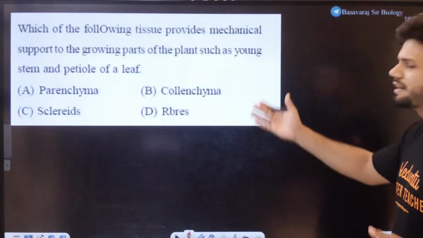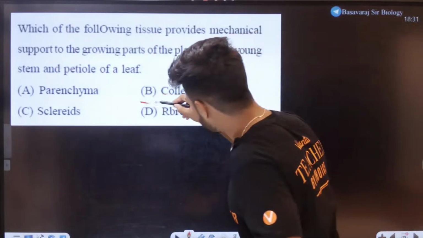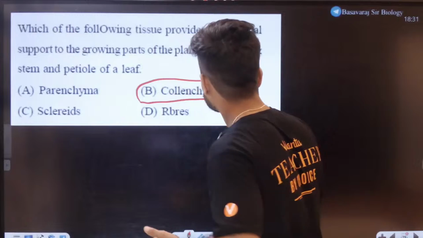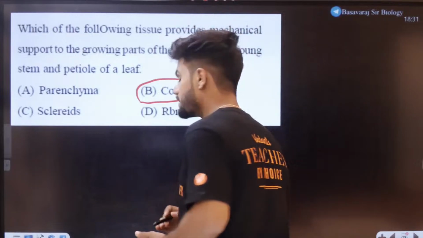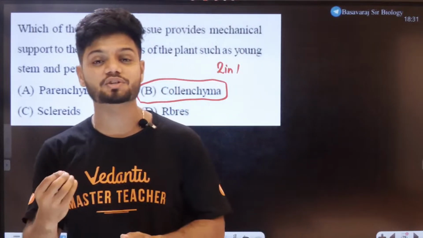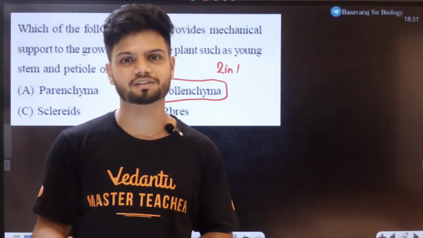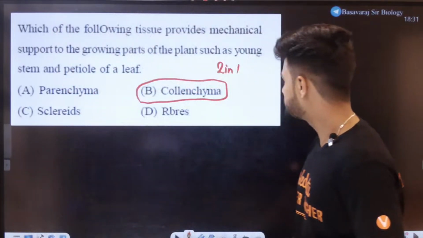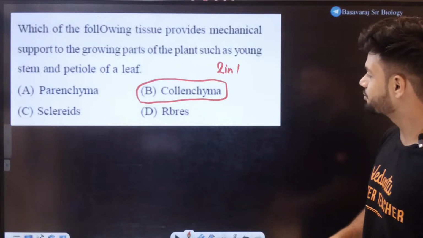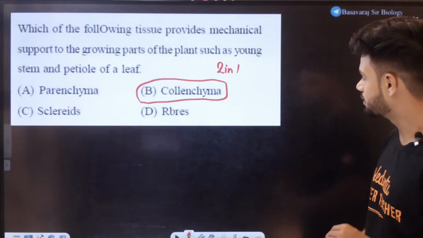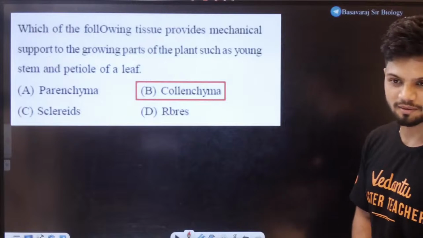Okay, so this is very easy. I told you always, collenchyma is very special. It's 2 in 1. That is, collenchyma can provide mechanical strength and also flexibility. Both are there. It's like every parent's dream, 2 in 1. Studies also good, sports also good. Nice. Collenchyma.